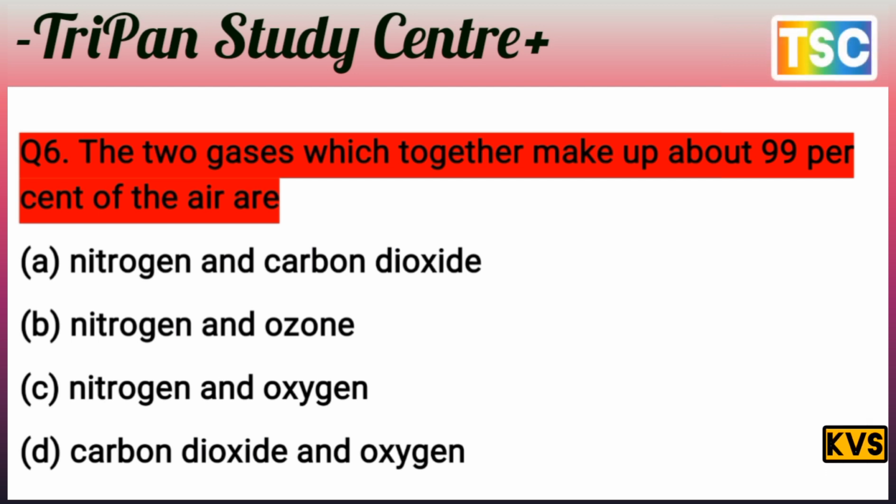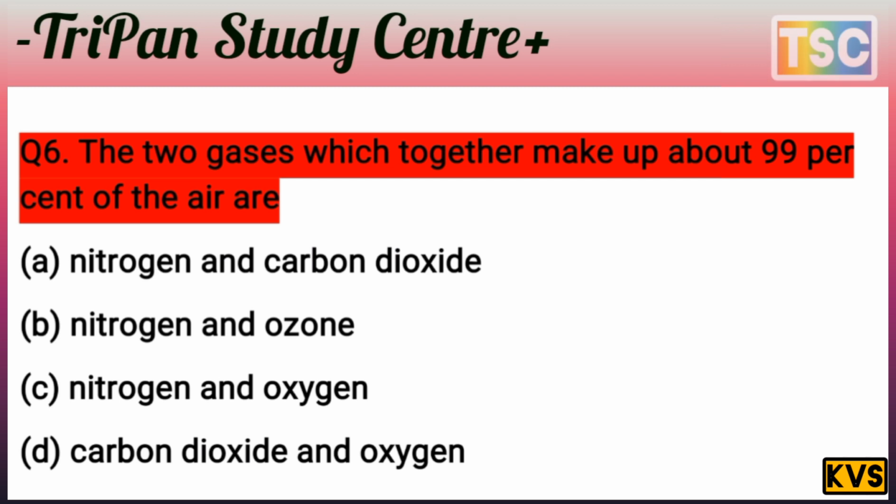The options here: A nitrogen and carbon dioxide, B nitrogen and ozone, C nitrogen and oxygen, D carbon dioxide and oxygen. Question is very interesting. But you know that nitrogen is 78% and carbon dioxide is only 1%. It means nitrogen is 78%, not 90%, and carbon dioxide 1%. It means 79% is the total.